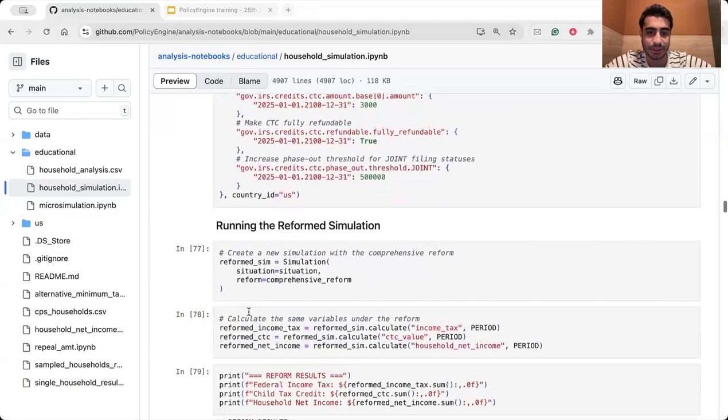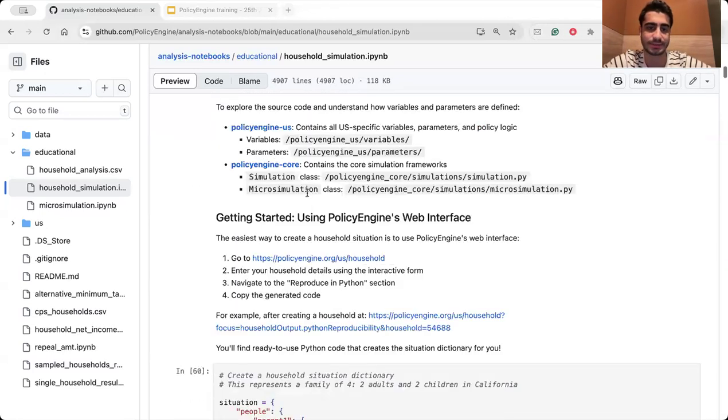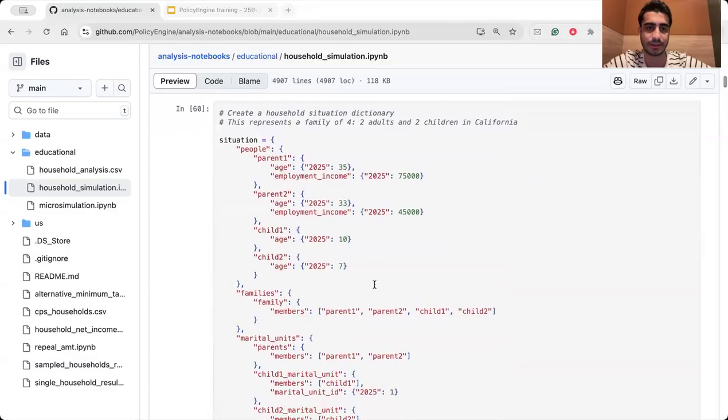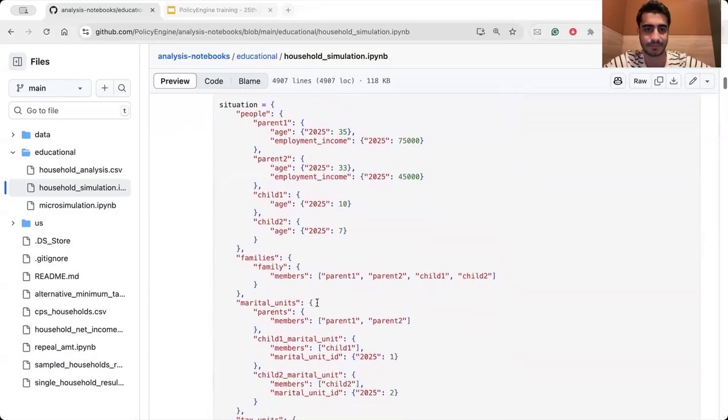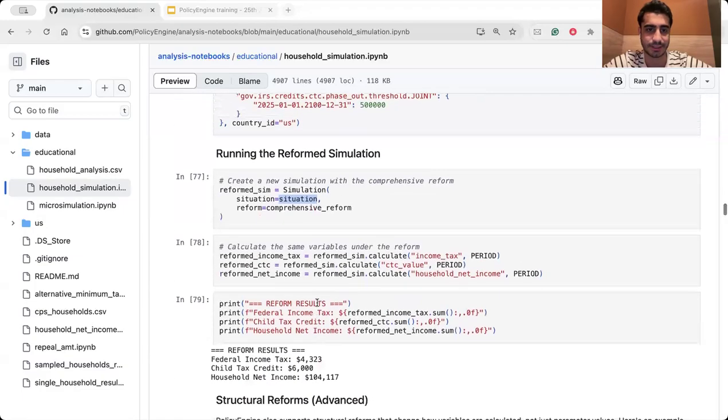Okay, so as we did for the baseline, here we can do for the reform as well, the simulation, I mean. So we are passing the situation. The situation was here, the situation, the people that we built from the household side, okay? Sorry for scrolling, okay. We are passing situation, and also we can pass to the simulation a reform.